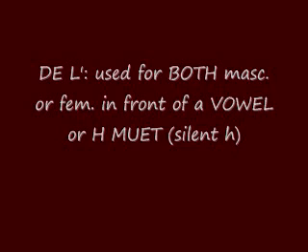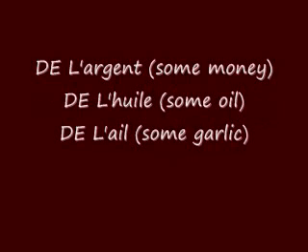And here are some examples. De l'argent, some money. De l'huile, some oil. De l'ail, some garlic. Notice how argent starts with a vowel, how huile starts with a silent H, H muet, or how ail starts with a vowel. So because of this, we will use de l' as a partitive article.